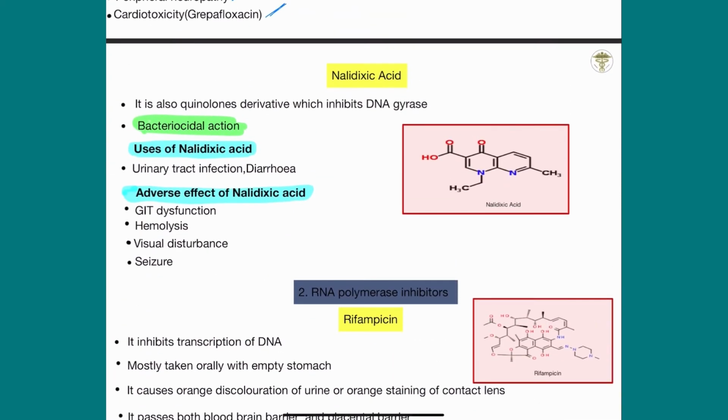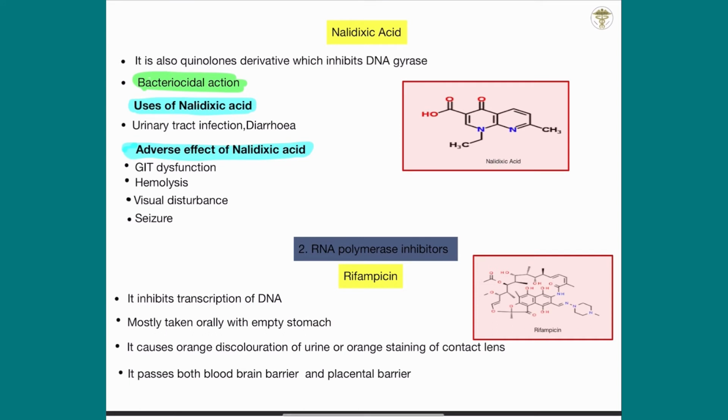Now I will start rifampicin. Rifampicin is the second type of drug, which causes RNA polymerase inhibition, meaning it prevents the conversion of DNA into RNA, so it inhibits the transcription of DNA.